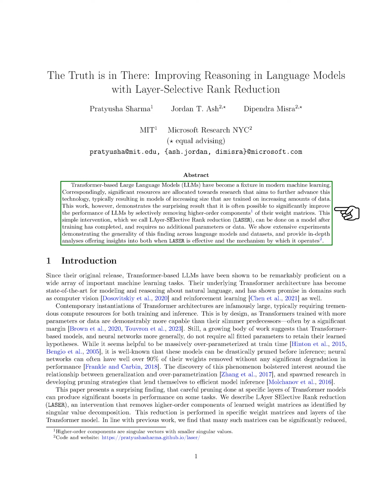Introduction. We're here to discuss a fascinating development in the field of machine learning, specifically focusing on transformer-based large language models, LLMs. Since their inception, these models have proven to be incredibly effective across a range of machine learning tasks. They've become the gold standard for understanding and interpreting natural language, and have also shown potential in areas like computer vision and reinforcement learning.